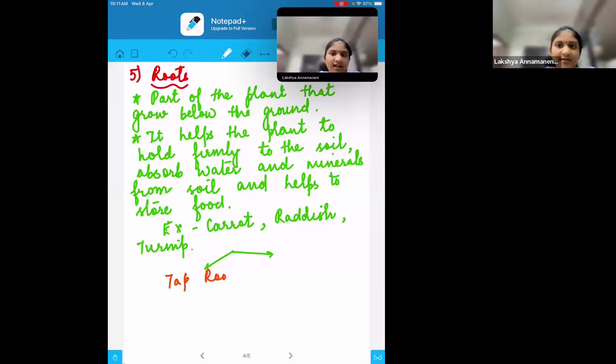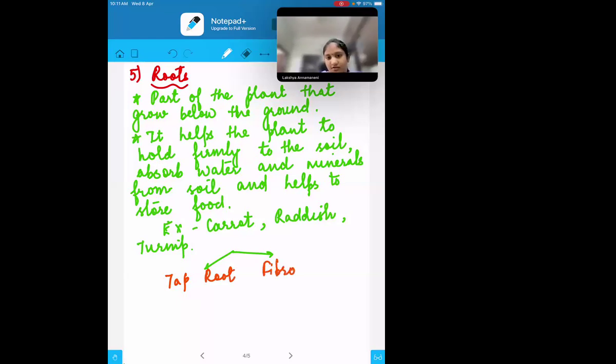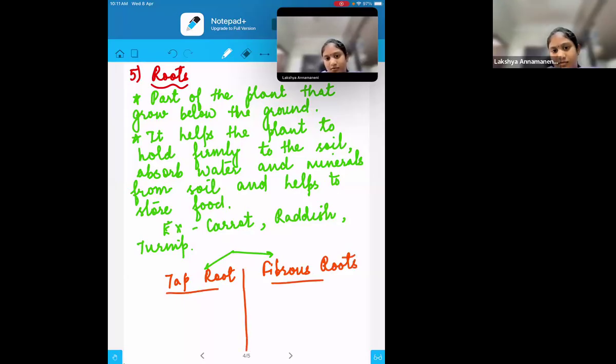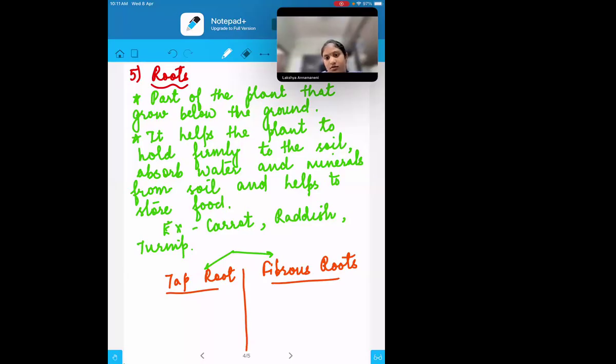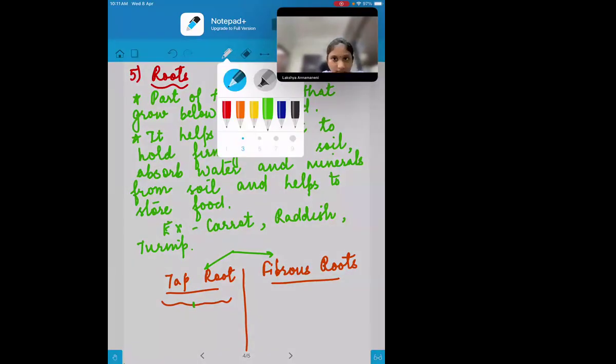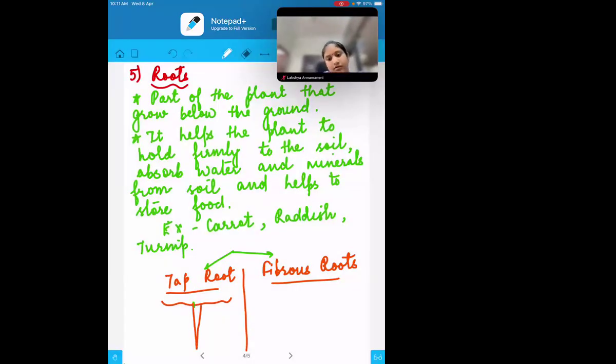Taproot and fibrous root. When we talk about the taproot, there will be a single center point. From this point, one single root comes out, and from this single root there will be many primary, lateral, secondary roots. That is how it works in the taproot.